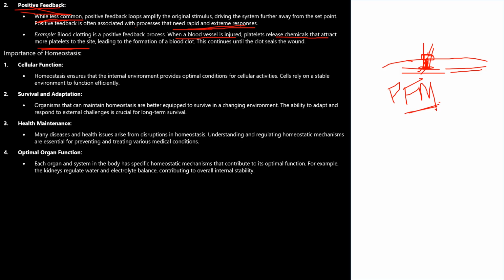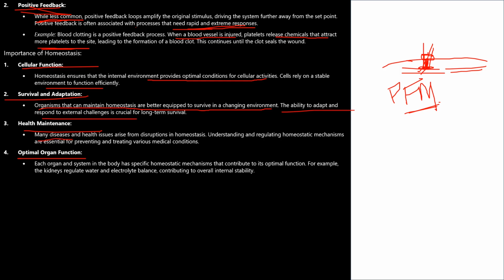Is it clear? So importance of homeostasis: cellular function, survival and adaptation, health maintenance, and optimal organ function. Homeostasis ensures that the internal environment provides optimal conditions for cellular activities. Cells rely on a stable environment to function efficiently. Survival and adaptation: organisms that can maintain homeostasis are better equipped to survive in a changing environment. The ability to adapt and respond to external challenges is crucial for long-term survival.